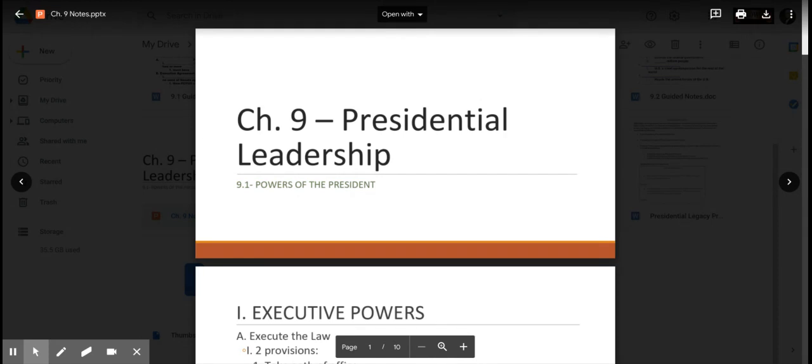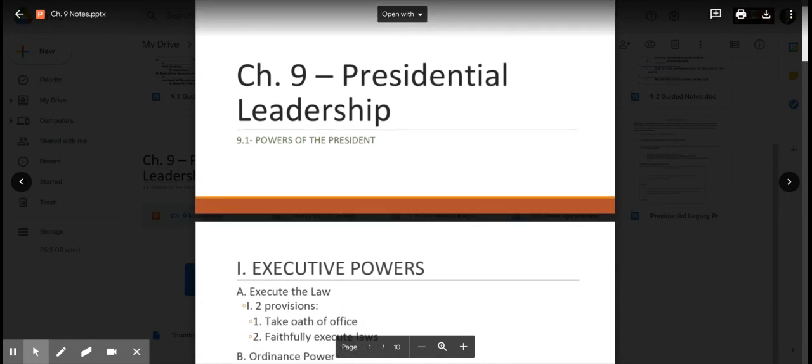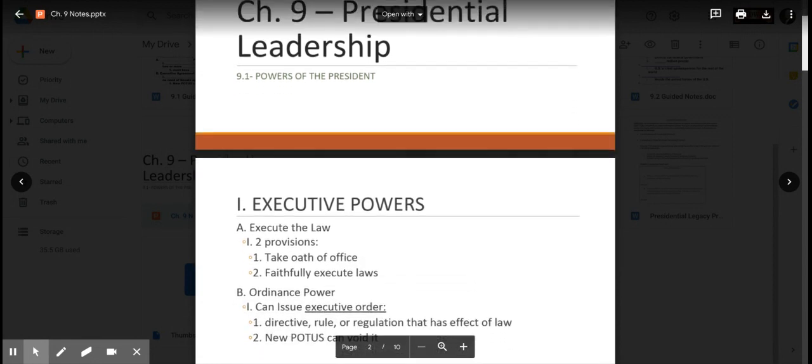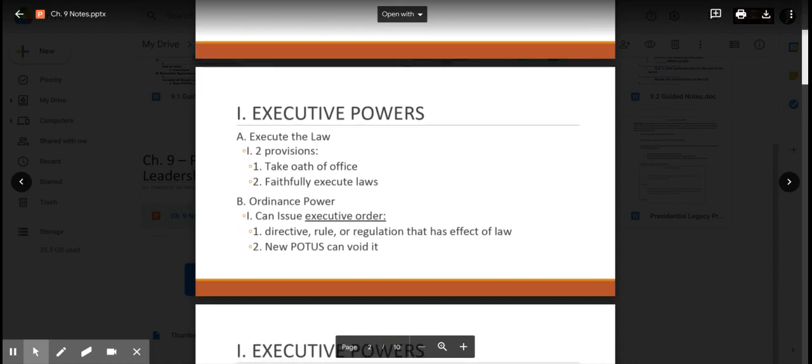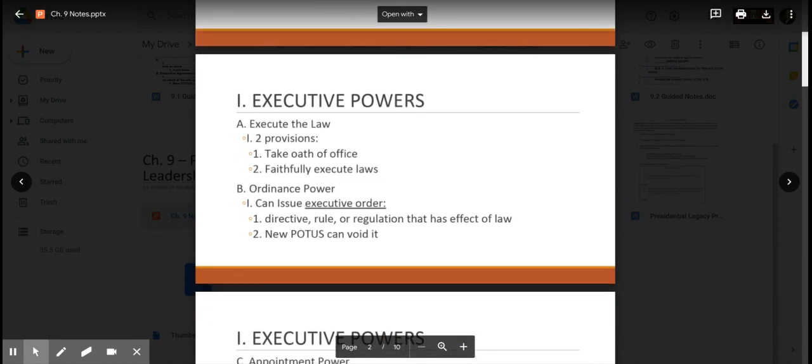Today, we're going to go over section 1 of chapter 9, which is the powers that the president has. There's 10 of them, and we're going to go through them by category. The first category is the executive powers. The foremost power that the president has is execution of the law. That is their number one job, to execute the law.